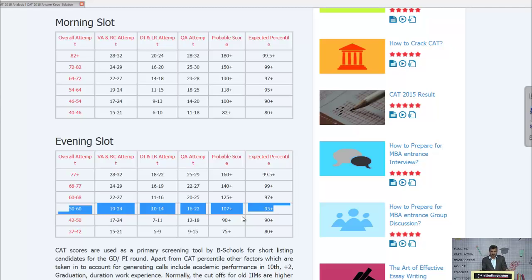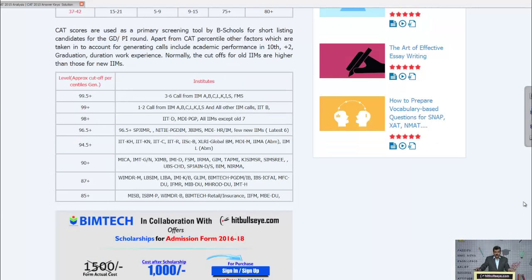Now the million dollar question. Which colleges can I expect a call from? If you see this table, at 99.5 percentile plus, you will get 3 to 6 calls. I'm not saying you will not get all 7 calls.